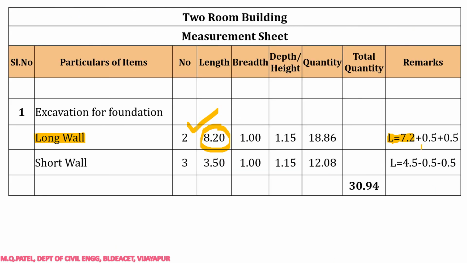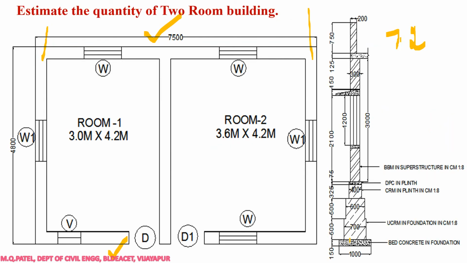Then next, in the long wall, we have to take out to out distance. That means half breadth on left side, half breadth on right side. So now half of what? As we are doing excavation, excavation width will be equal to the width of the bed concrete. How much bed concrete we put, that much excavation we do, right? So therefore half of this has to be added.